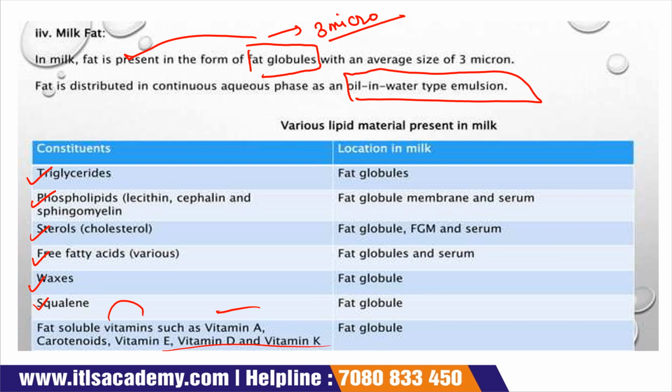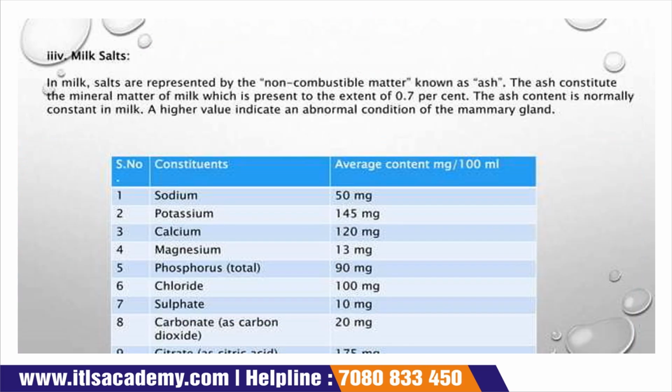Okay, so regarding location, triglycerides are present in fat globules. Phospholipids are present in fat globules, the membrane and serum. Sterols are present in fat globules, the fat globule membrane and serum. Free fatty acids are present in fat globules and serum. Waxes, squalene and fat-soluble vitamins are present in fat globules. So the main fat, all types of fats, are present in the fat globule, but the size of the fat globule is only around 3 microns. Now come to the next slide.